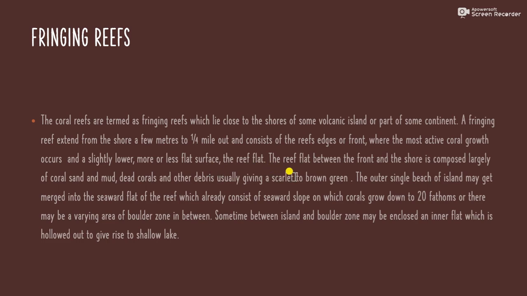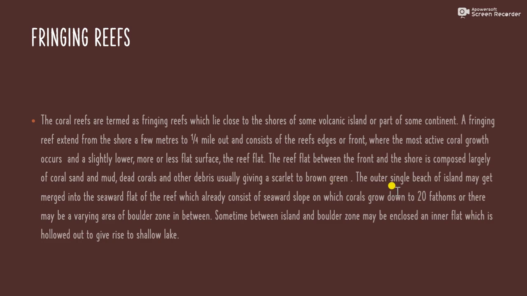The reef flat between the front and shore is composed largely of coral sand and mud, dead coral, and other debris.